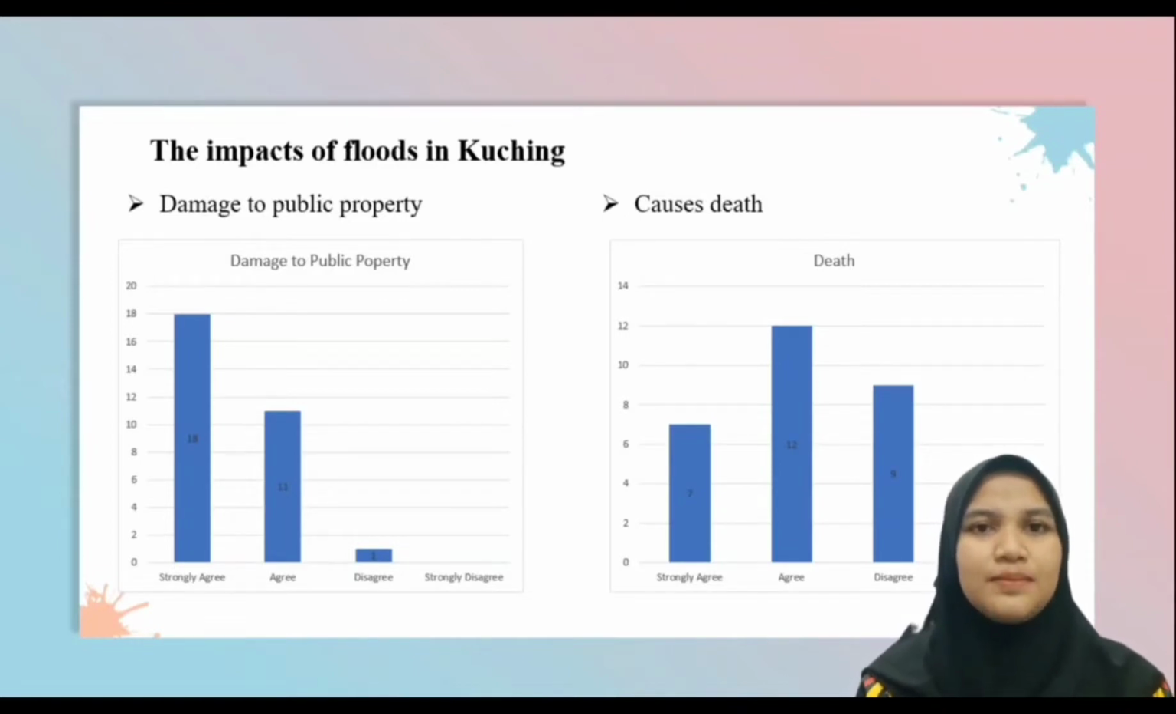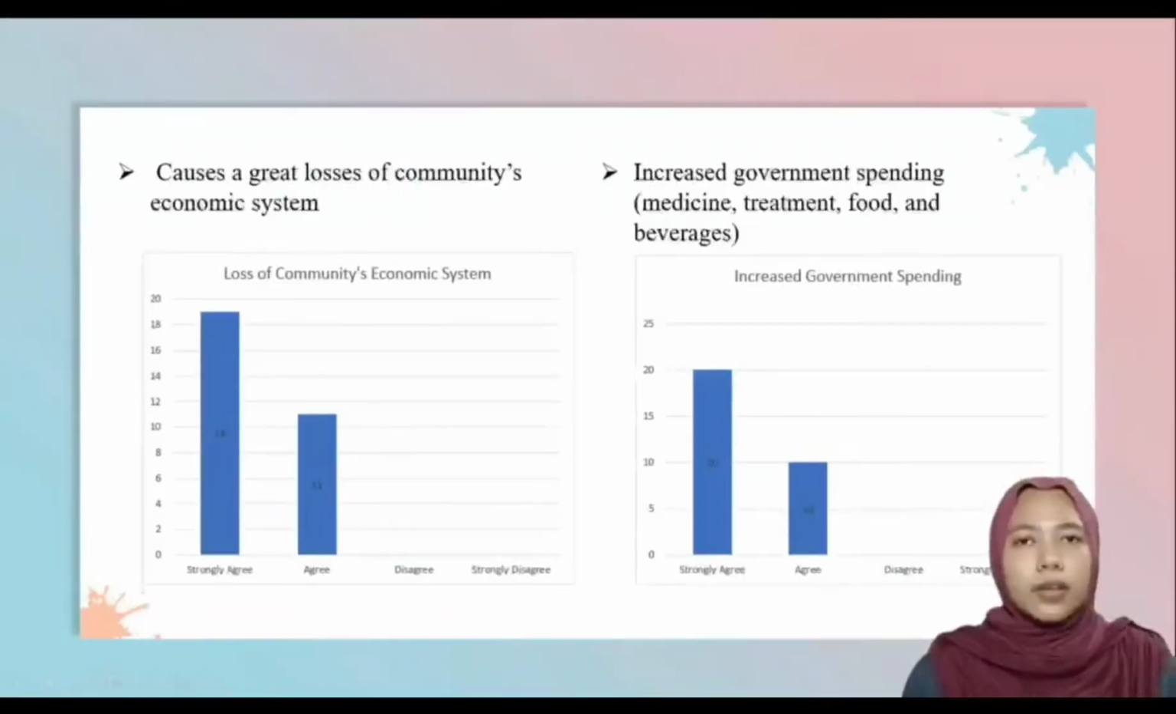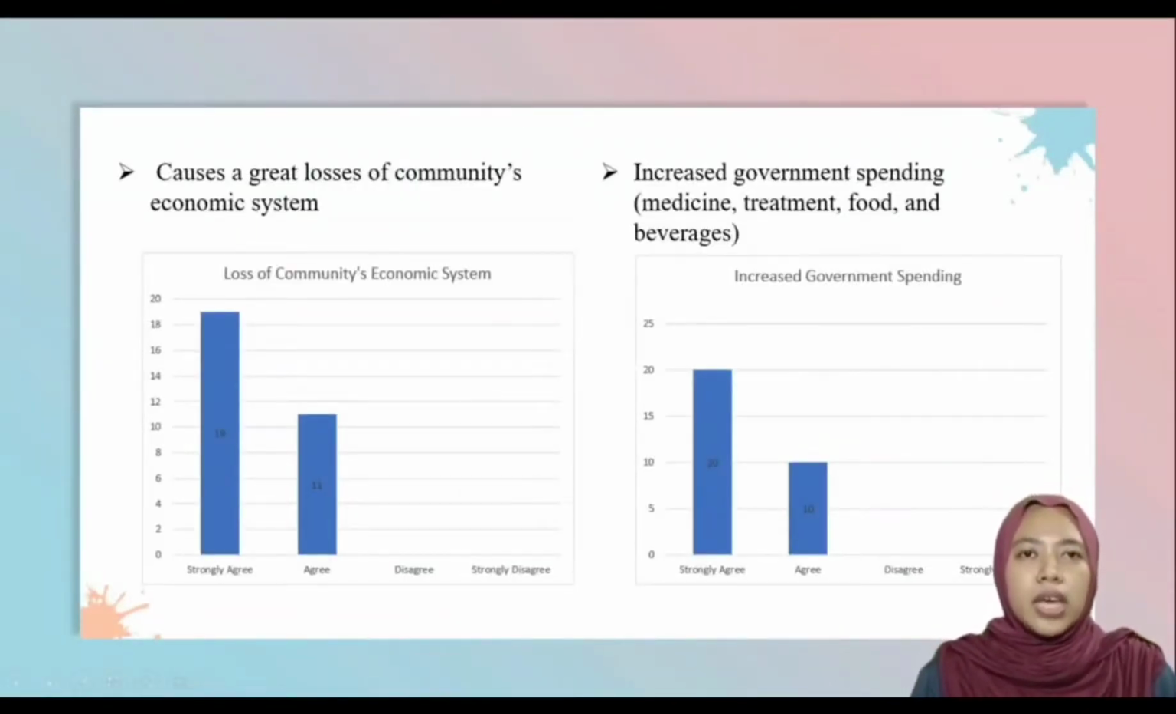This shows that most of the respondents agreed that the floods give damage to public property. For causes death, the percentage who agree is higher, which is 40% compared to the percentage who strongly disagree, which is as low as 6.7%. This shows that most of the respondents agreed that the flood caused death. Causes a great losses of community economic system.